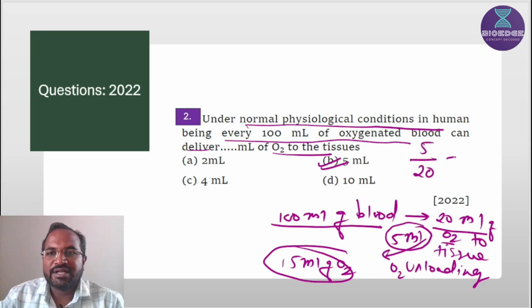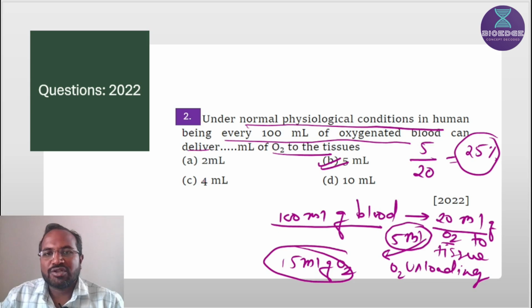Out of 20 ml, 5 ml is unloaded, means 25% unloading of oxygen takes place at a tissue level. Percentage as well as absolute quantity. Absolutely 5 ml oxygen unloading takes place at a tissue level, and it is 25% of the total oxygen present in the blood.